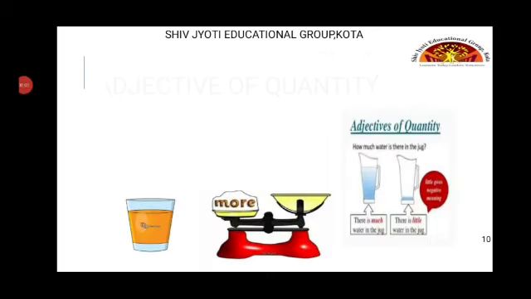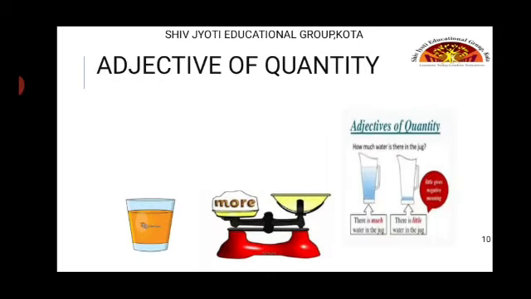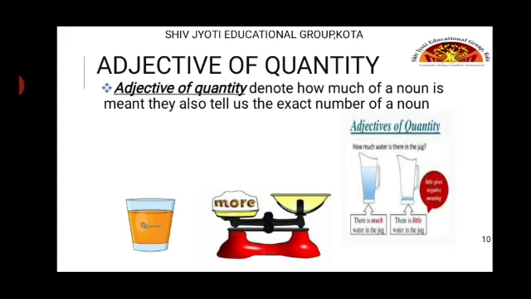Next, here comes the adjectives of quantity: much, more, little. These kinds of words which we are using in our day-to-day lives are the adjectives of quantity. So adjectives of quantity denote how much of a noun is meant. They also tell us the exact number of the noun. How much, that means the quantity or the amount of the noun.